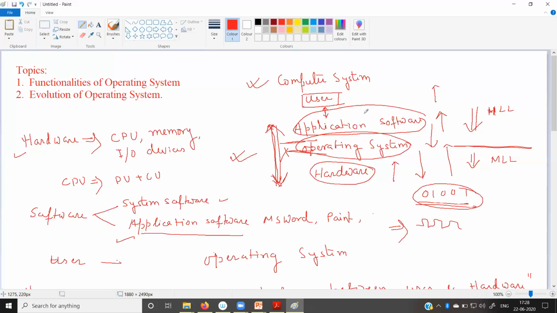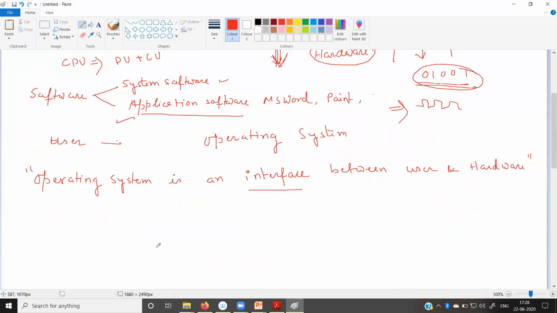Because you remember one thing, application software is intangible and hardware is tangible. So it is very difficult to create an interface, a mode of communication, between a tangible and an intangible thing. Clear? So in this way, as per the definition, the operating system is basically the interface between the user and hardware. Clear?